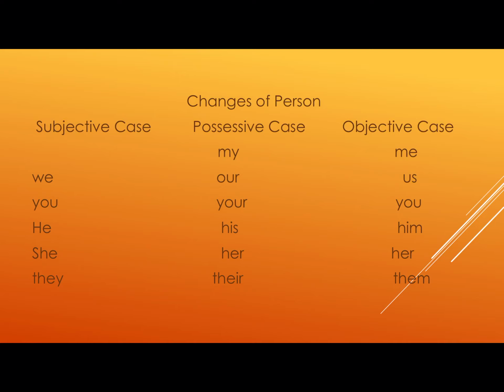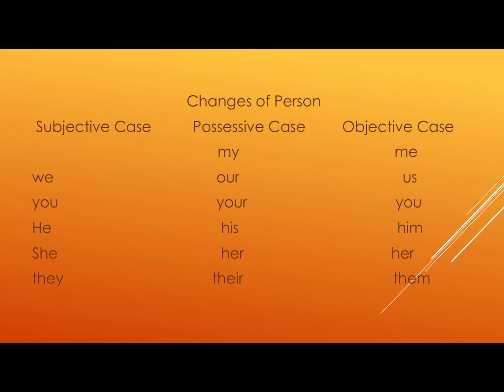Now, how do we change person? Then there are these cases: subjective, possessive and objective. I is changed to my, me, we is our, us, then you is changed to your and you, he, his, him, she, her and her, they, their and them.